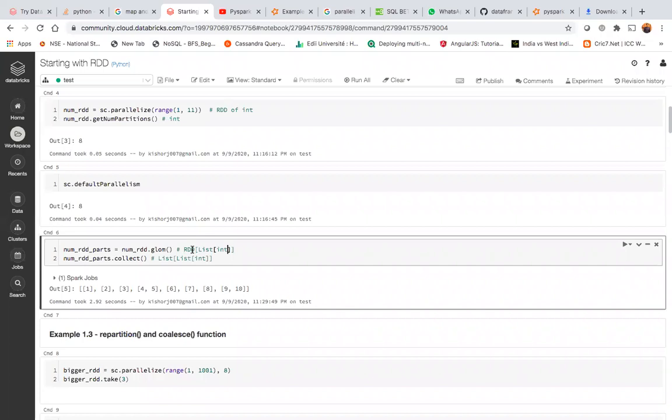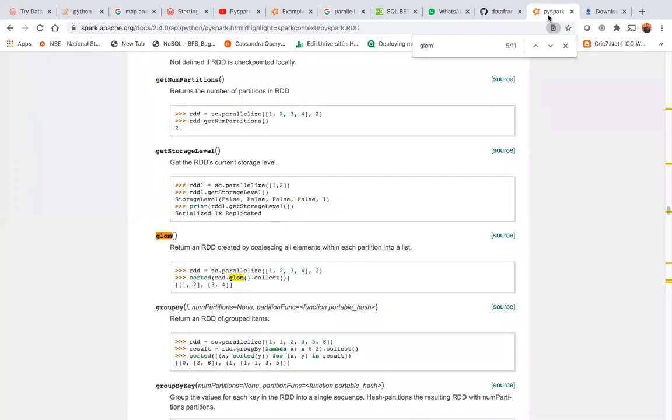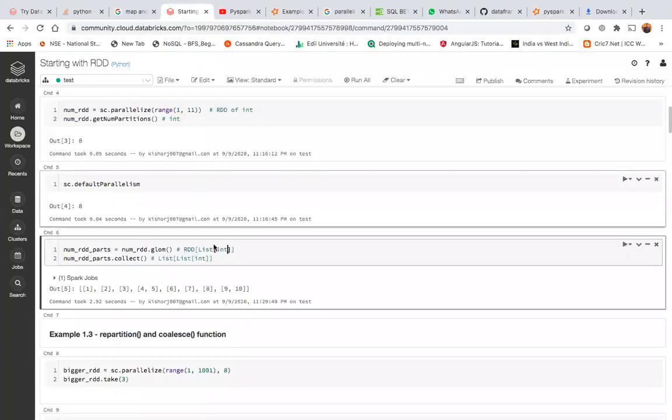Is this part clear or not? Oh, no. What's the confusion? The confusion is I'm not able to correlate the actual output. Forget about the actual output. Here we are applying a transformation on our RDD called num RDD. Num RDD is an RDD of integers, and glom function is available in the RDD class. It says it returns an RDD created by coalescing all elements within each partition into a list. You saw you have 8 partitions, so glom function will create 8 lists.